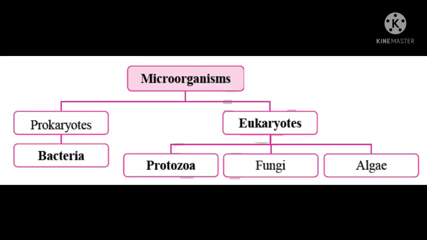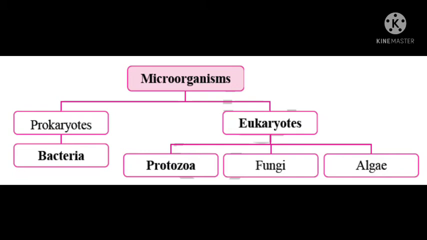These microorganisms are divided into two groups, that is prokaryotes or prokaryotic organisms, and eukaryotes or eukaryotic microorganisms. Prokaryotes, which you have already learned in lower standards, but again one more time we'll revise. Prokaryotes are the organisms which do not have a true nucleus in them. The example of prokaryotes is bacteria.